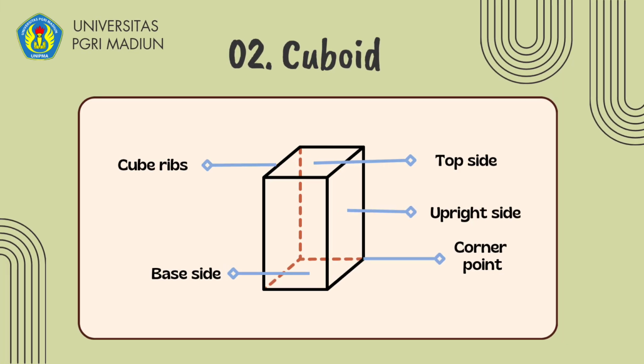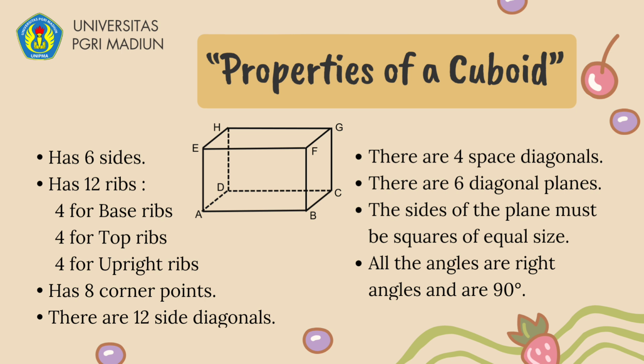The next flat-sided shape is the cuboid. Cuboids are also part of the rectangular upright prism and are often referred to as right-angle prisms. The shape is almost the same as a cube, except that it has different rib lengths. Next, properties of a cuboid.